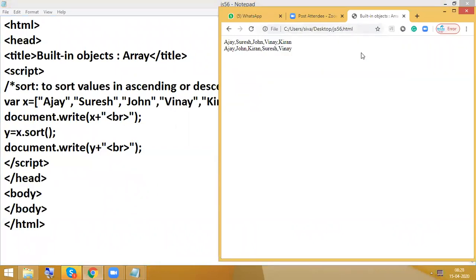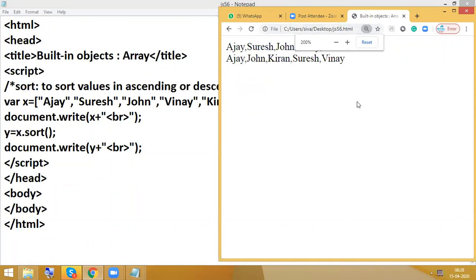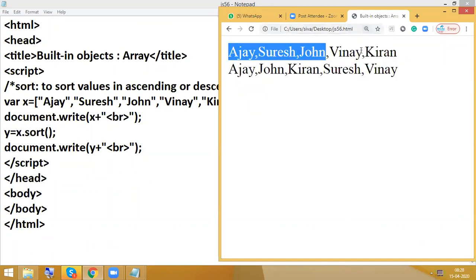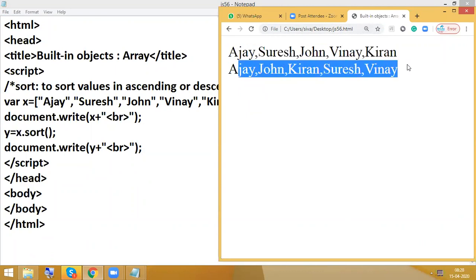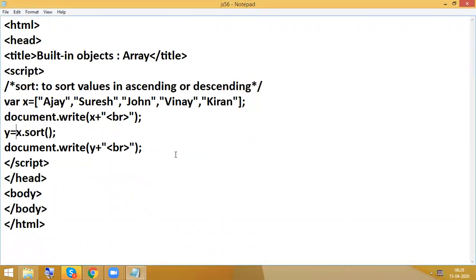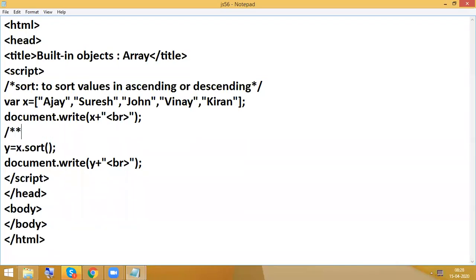Here I am having Ajay, Suresh, John, whatever. So in this case, it is purely sorted. It is having ascending. Now I want to apply descending. Okay, so default is ascending. So if I write like this, it is going to have ascending.